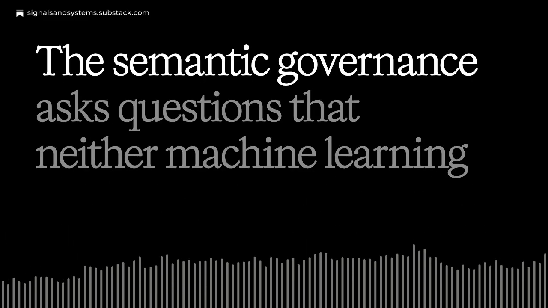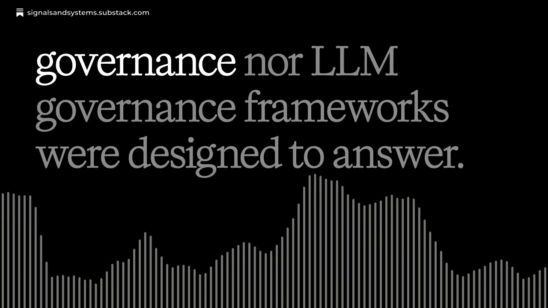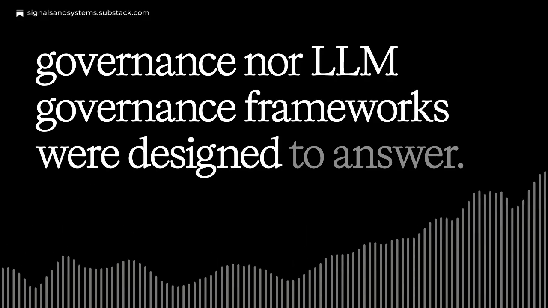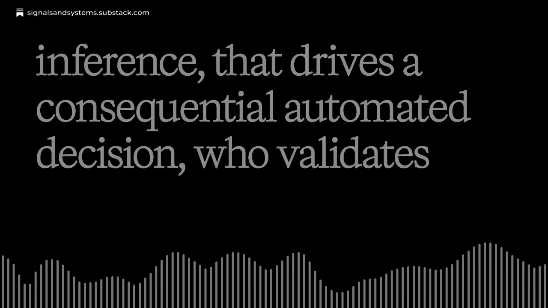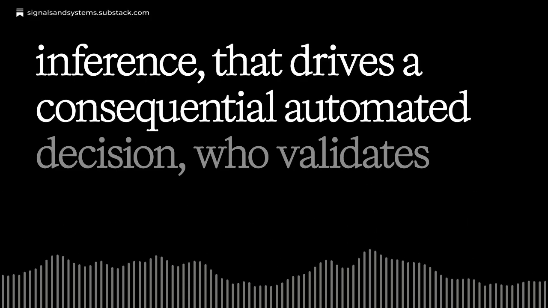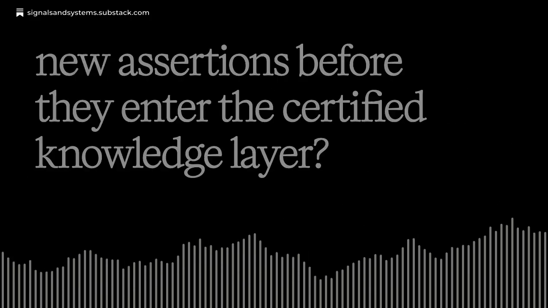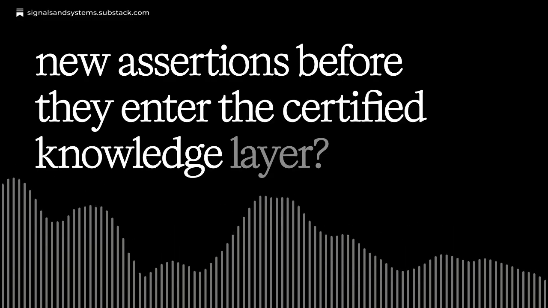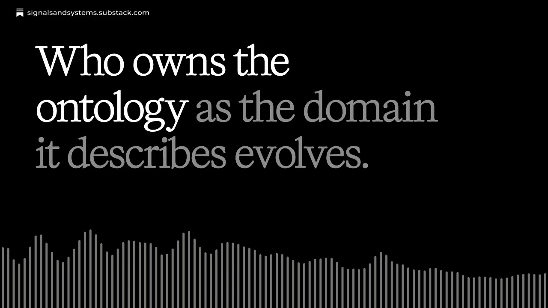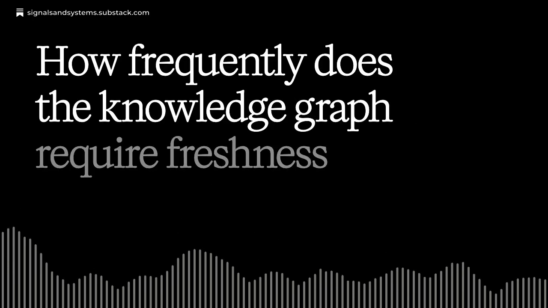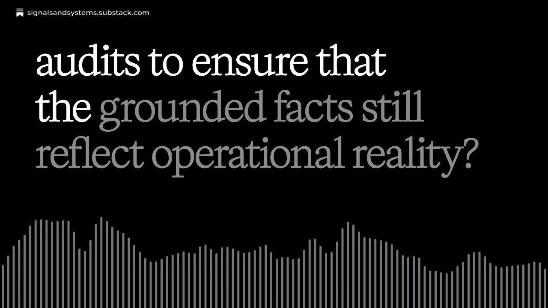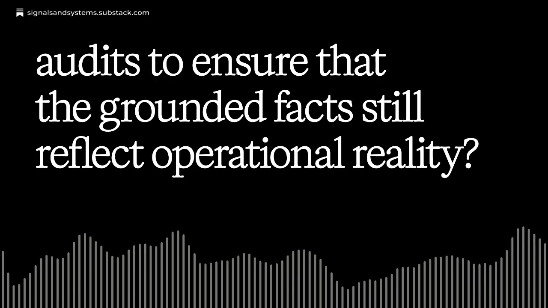Semantic governance asks questions that neither machine learning governance nor LLM governance frameworks were designed to answer. Who is accountable when an entailment rule produces an incorrect inference that drives a consequential automated decision? Who validates new assertions before they enter the certified knowledge layer? Who owns the ontology as the domain it describes evolves? How frequently does the knowledge graph require freshness audits to ensure that the grounded facts still reflect operational reality?